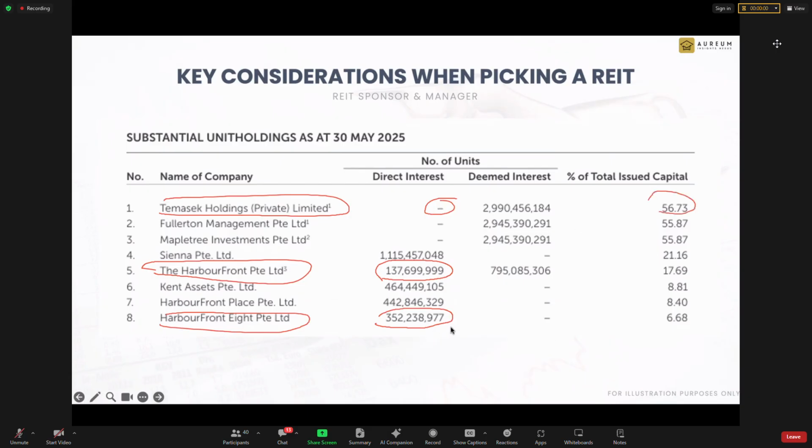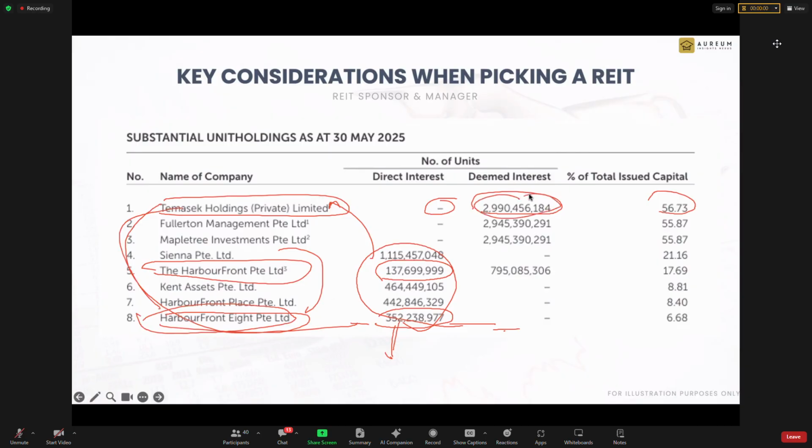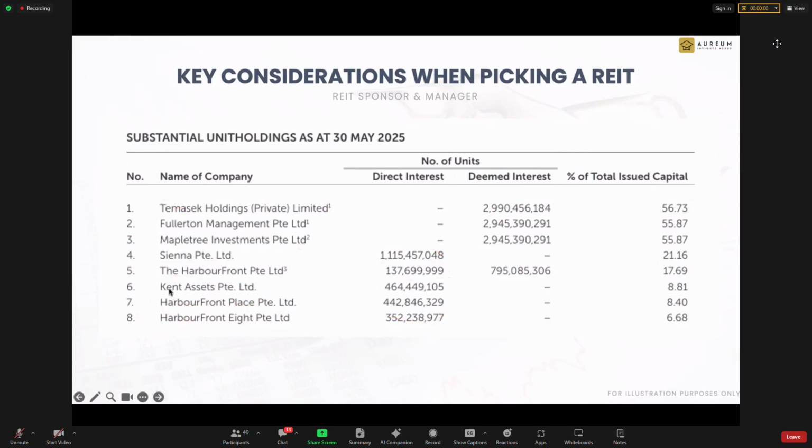Why? Because all these companies right here are owned by Temasek. And thus, Temasek has this interest in that. So if this Harbourfront wants to sell the shares here, the instruction must come from Temasek, to go and sell. Then they can sell. The management would not dare to just press the button to sell. The order must come from Temasek because they are the boss. So this is what I call deemed interest and direct interest.